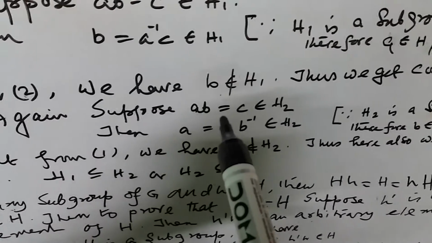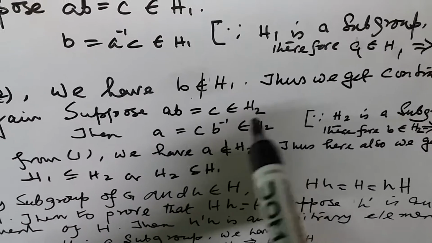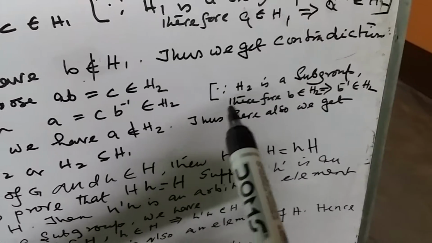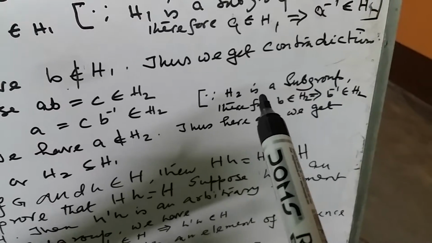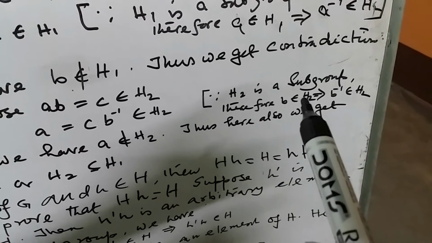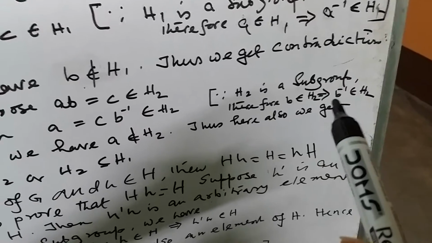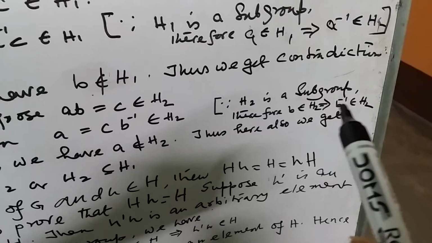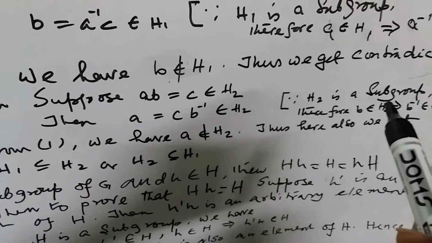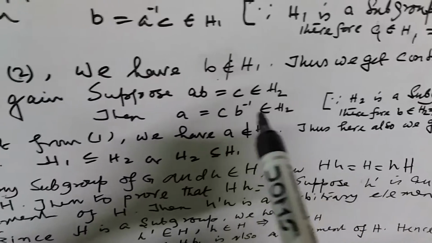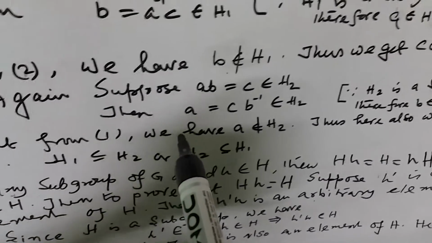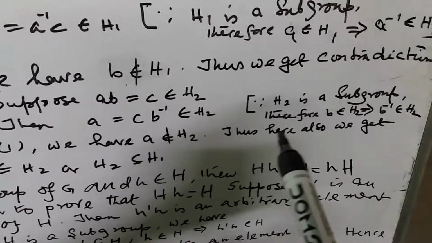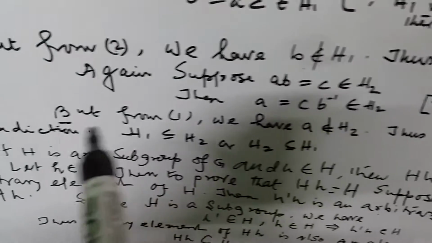Again, suppose ab equal to c belongs to H2, then a equal to c b inverse belongs to H2. Since H2 is a subgroup, therefore b belongs to H2. This implies b inverse belongs to H2. But from 1 we have a does not belong to H2. Thus here also we get a contradiction.